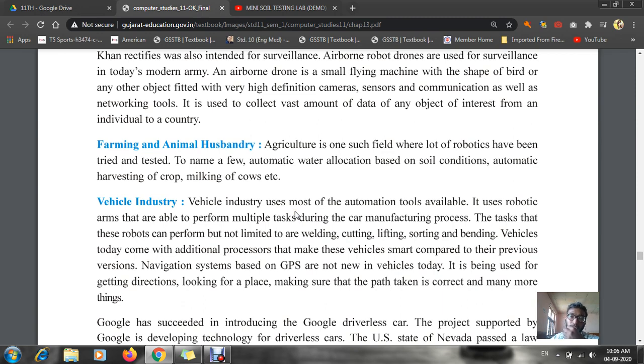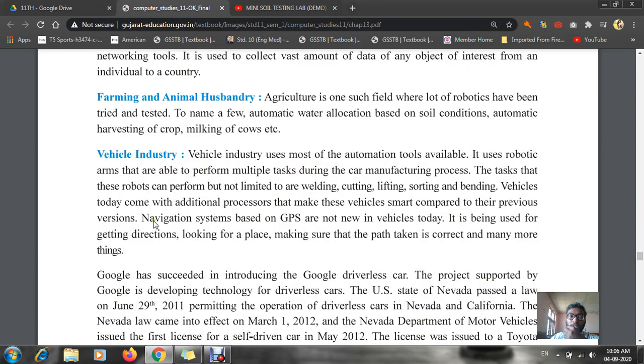The whole thing is done by robotics. If human beings do the same process, there won't be accuracy; the perfection won't be there. But if the computer does the same thing, accuracy will be maintained. For maintaining that accuracy, we use the help of computers.